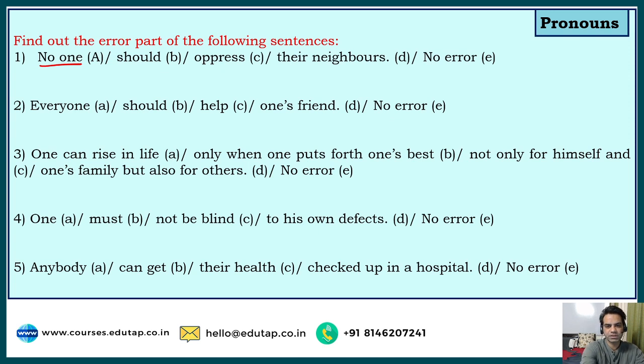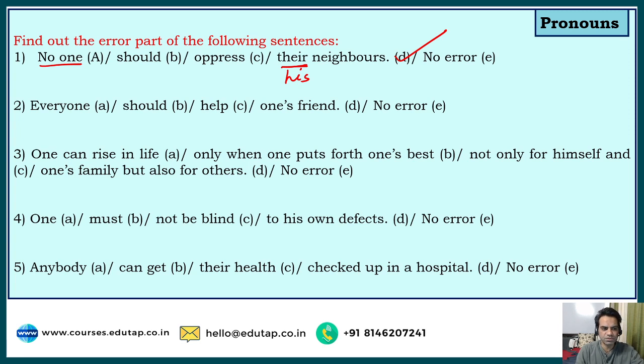Now if the subject is singular, the pronoun has to be kept singular as well. So it should not be their, it should be his neighbors. So no one should oppress his neighbors. That is the correct answer for this question, guys. See, no one is singular, so we cannot use a plural pronoun corresponding to that subject. If the subject of a sentence is singular, we have to keep the verb as well as any corresponding pronoun also singular. So that's the correct replacement here.